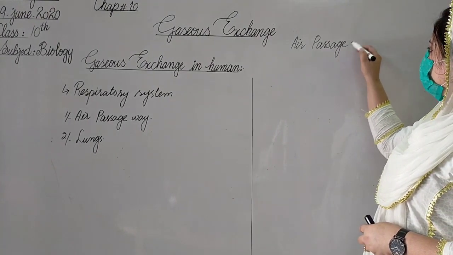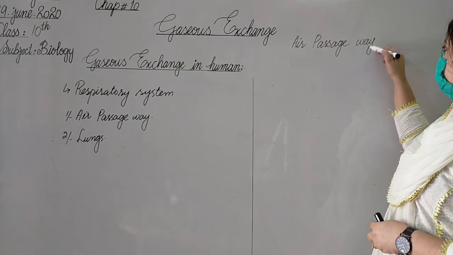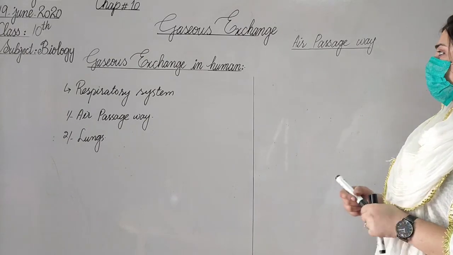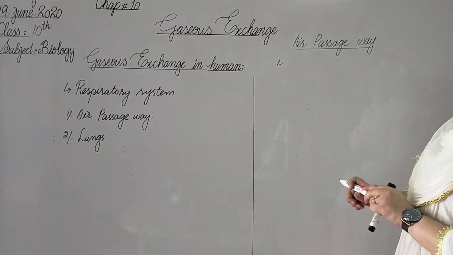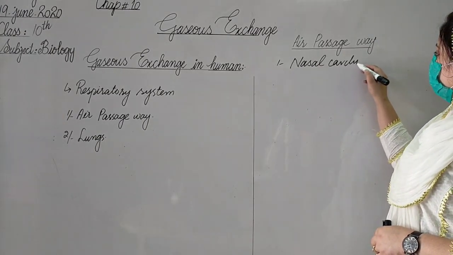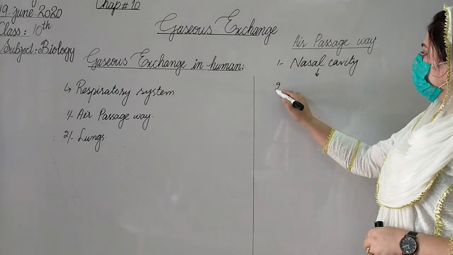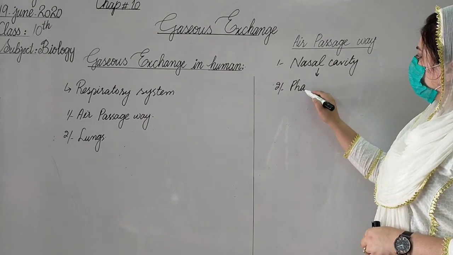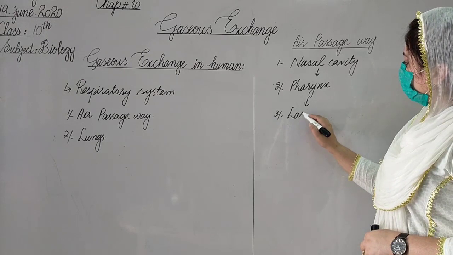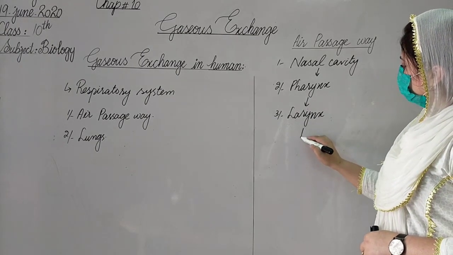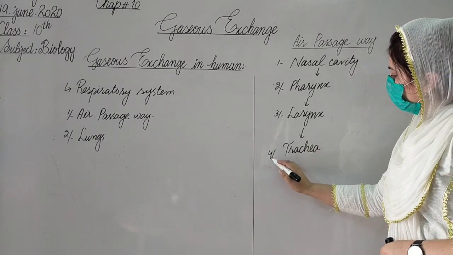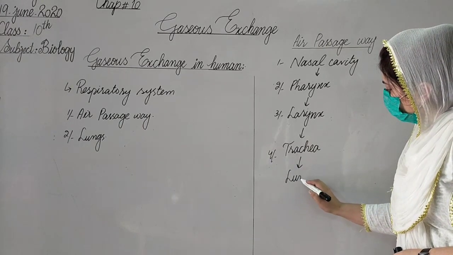The air passageway consists of several parts. At the very first, the first part of the air passageway is the nasal cavity. It means that air enters through the nasal cavity, and after the nasal cavity it goes to the pharynx, and after the pharynx it goes to the larynx. After the larynx it goes to the trachea. After the trachea it goes to the lungs.